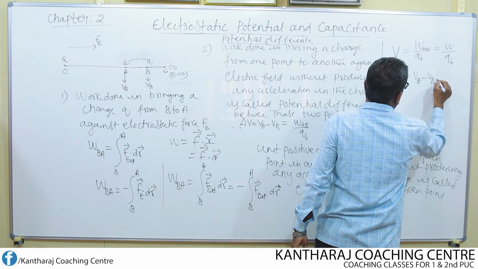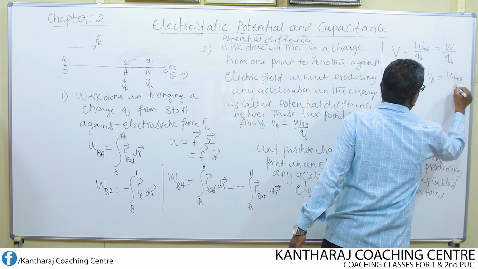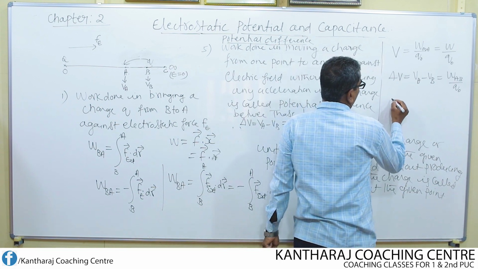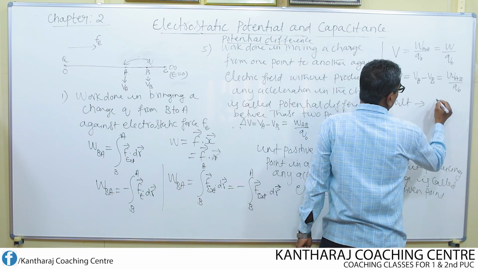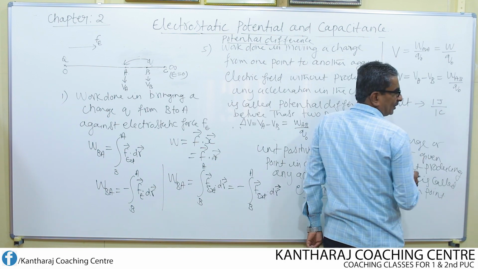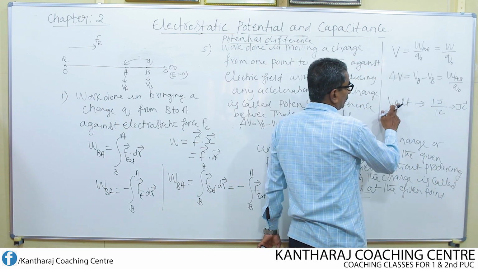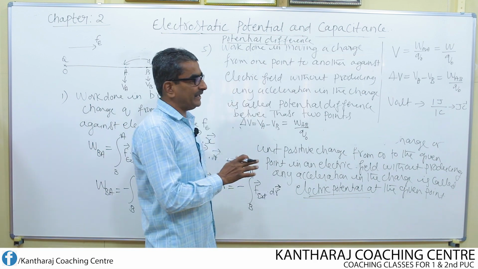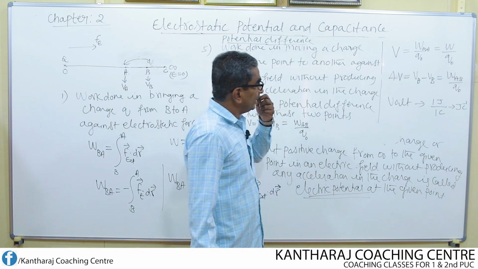So this is the expression for potential difference, VAB divided by Q naught. Potential difference. Unit is volt, or 1 volt is equal to work done in joule, 1 joule. Charge unit is coulomb. If you shift coulomb, then it becomes joule per coulomb. So 1 volt means 1 joule per coulomb. So this is the SI unit of the potential difference and also electric potential.